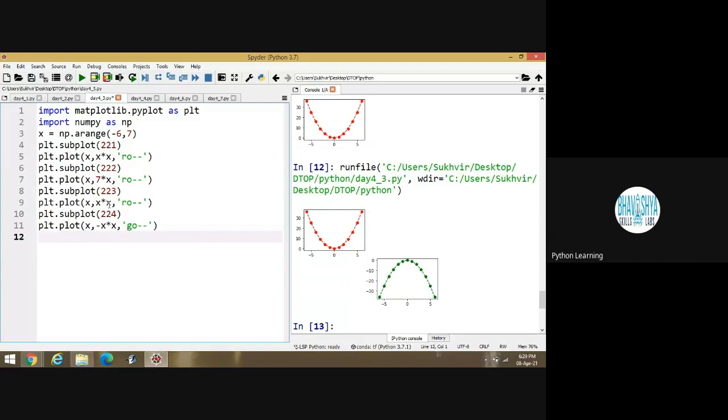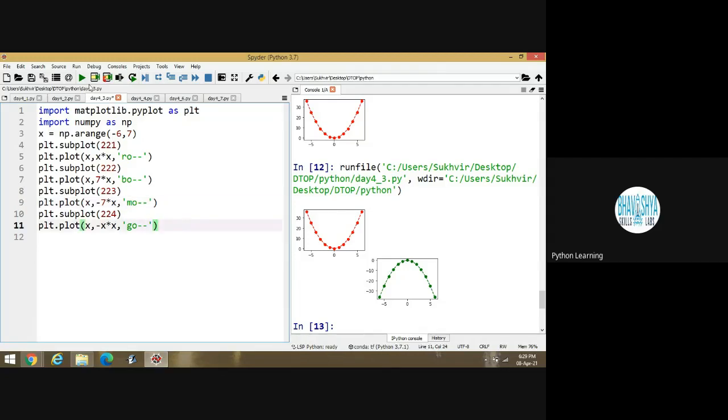Here I am writing minus 7x. Suppose this one is the content. Let the color is blue and here the color is suppose magenta. Suppose these are the colors.